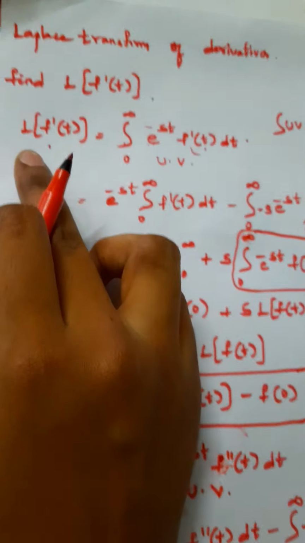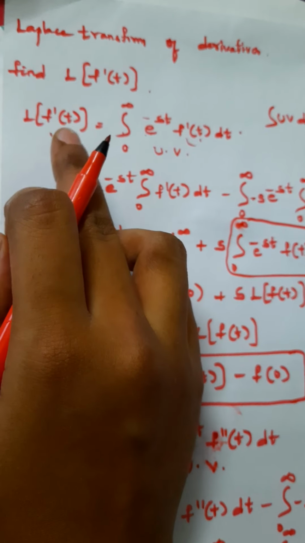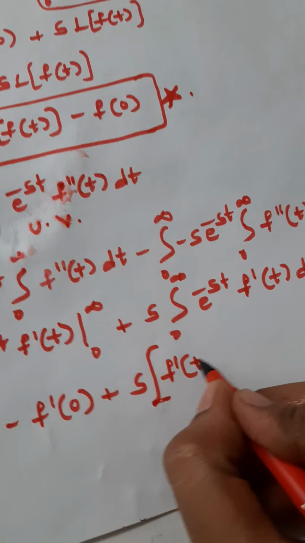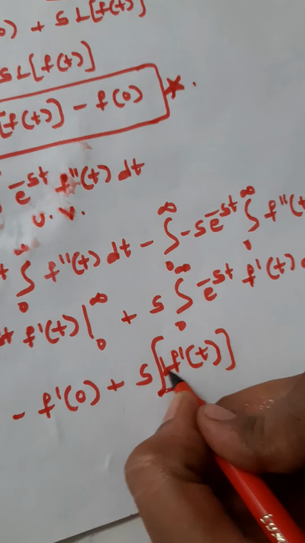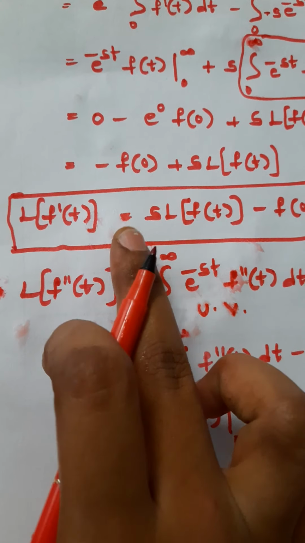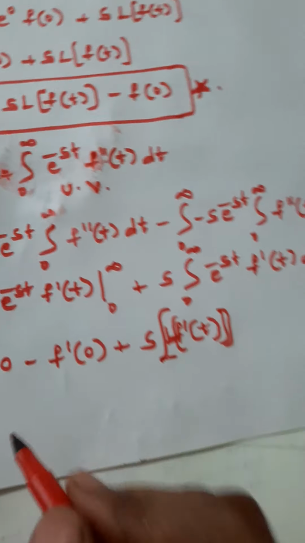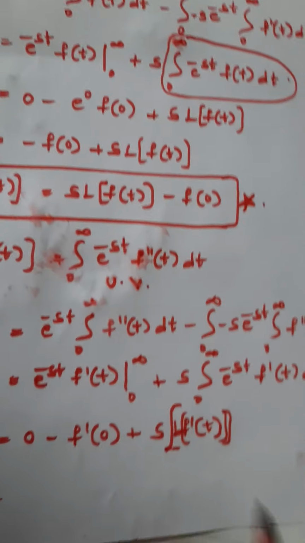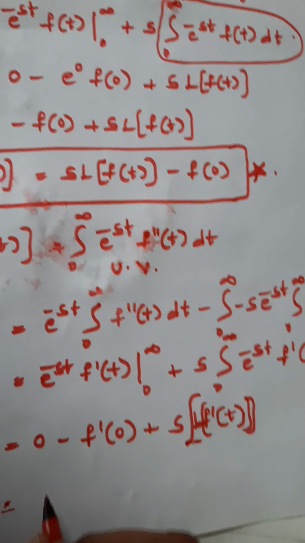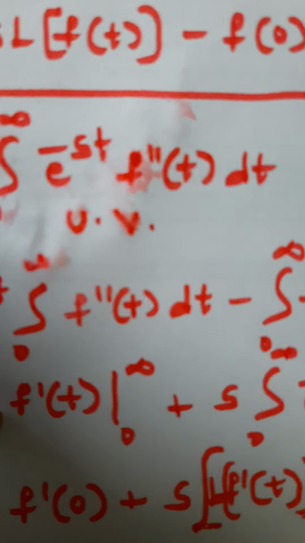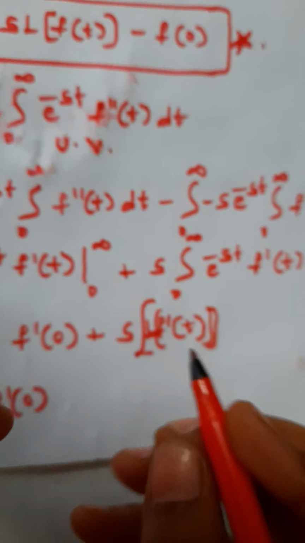Same. What do we have to replace? The Laplace transformation of f dash of t we have to replace in the form of the formula within the brackets. What is the formula? Minus f dash of 0, and then what do we replace for f dash of 0?